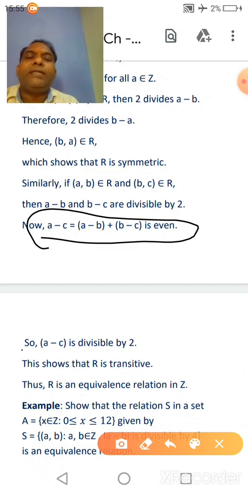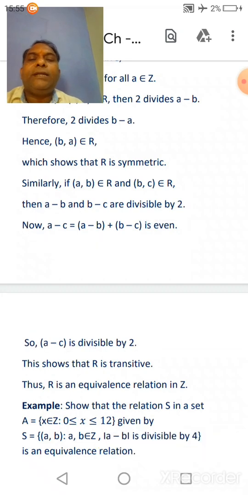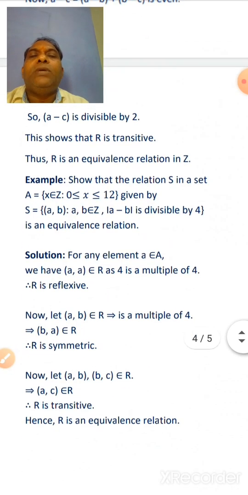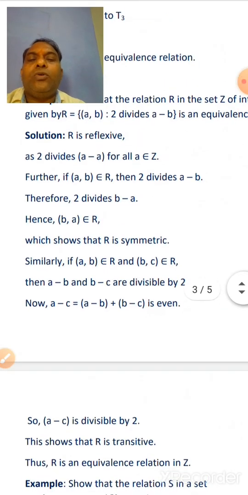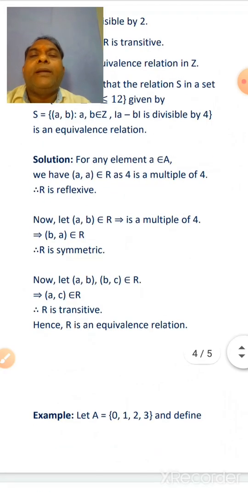So we can say that A minus C is divisible by 2. It shows that this relation R is transitive, because relation R is reflexive, symmetric and transitive, so it will be an equivalence relation. Clear?